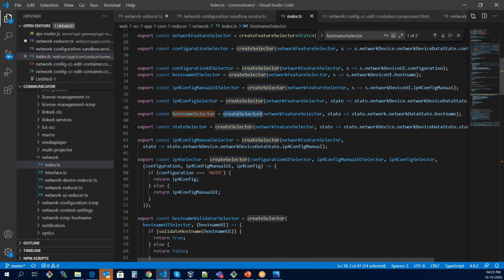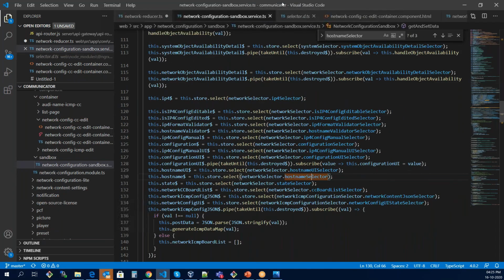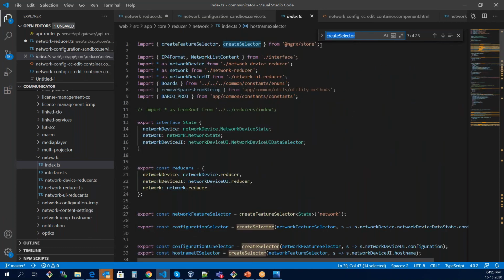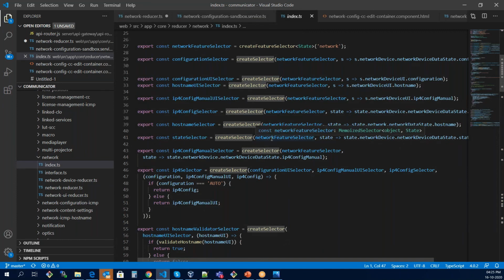We have a create selector method. This create selector is a library function of your NGRX. See, this is being imported from the store. Create feature selector is the selector created for the feature, and create selector is the selector created for selecting any particular store. So this is the function that will create a selector for you.